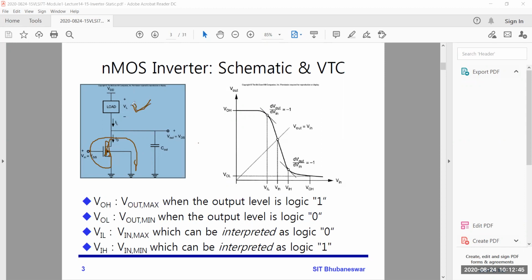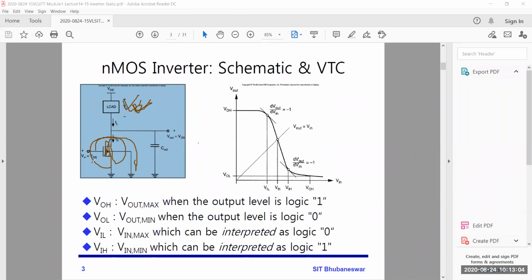Whether it's a load transistor or any resistor, a passive device or active device, we will discuss that. But this part is your driver transistor. It will drive the output. So think about some load being there, which may be a resistor load or a transistor load.